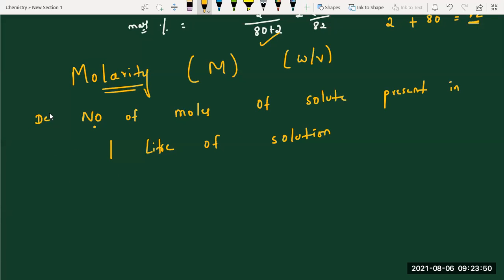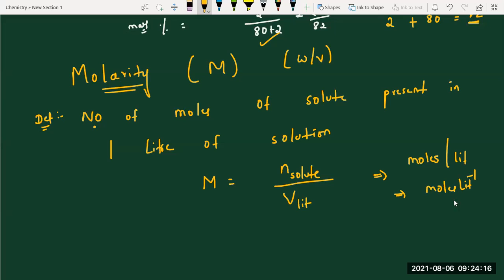This is the definition. Now, the same way, try to write the mathematical expression. Capital M equals number of moles of solute, n solute, by volume in liters. That's it. What are the units? Moles per liter. Define molarity, write the unit: 2 mark question, board exam. That's it. Now, from a competitive exam point of view,